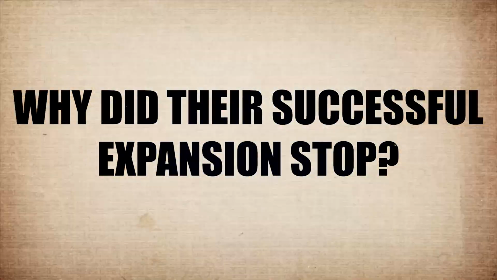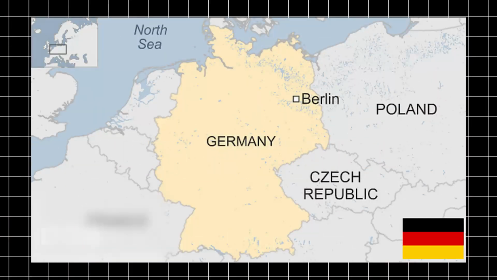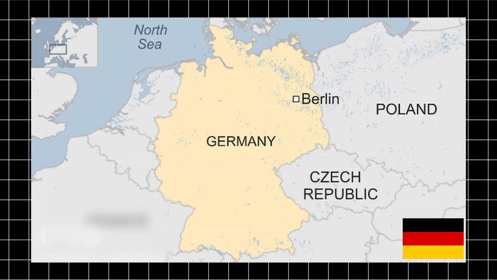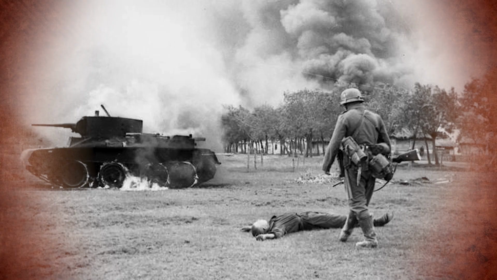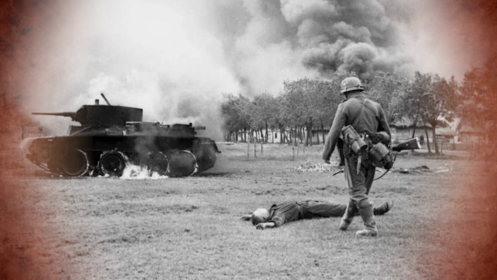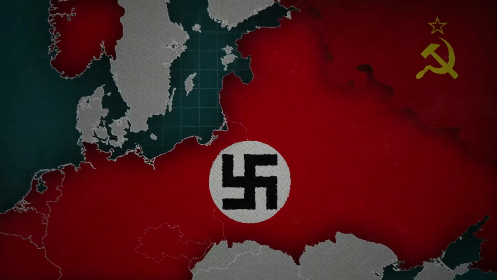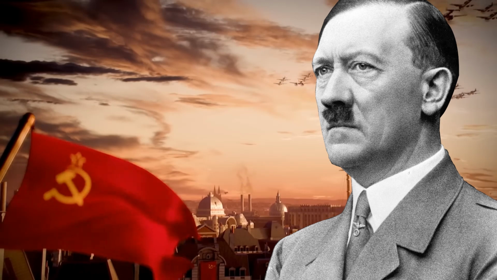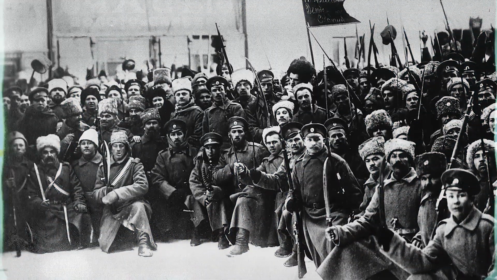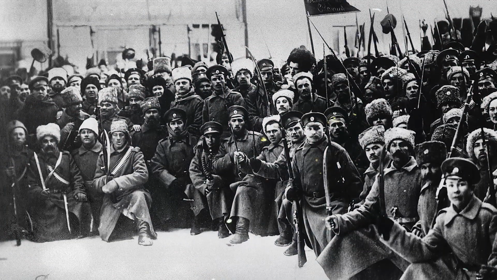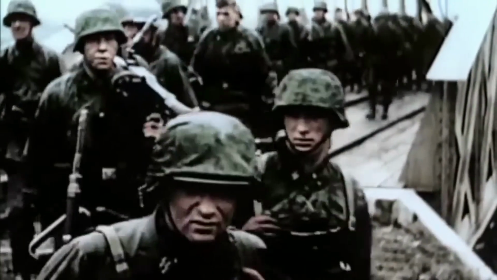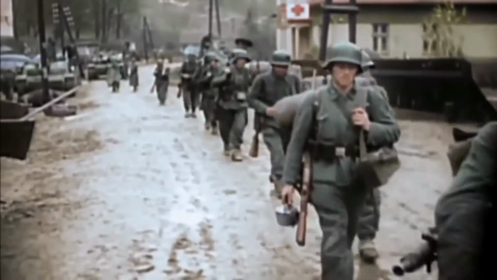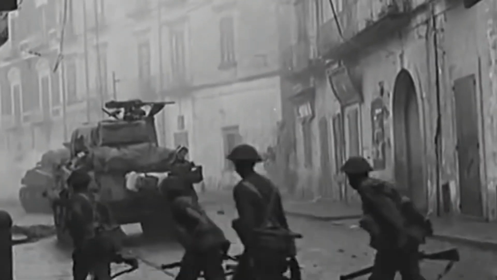Why did their successful expansion stop? Germany's rapid expansion eventually came to a halt due to several critical factors. One of the most significant turning points was Operation Barbarossa, the invasion of the Soviet Union, which began on June 22, 1941. Hitler believed that the Soviet Union would fall quickly, but he underestimated the size, climate, and resilience of the Soviet forces. While the Germans made substantial gains at the start, they were not prepared for the harsh winter, which stalled their advance and allowed the Soviets to regroup and launch counteroffensives.